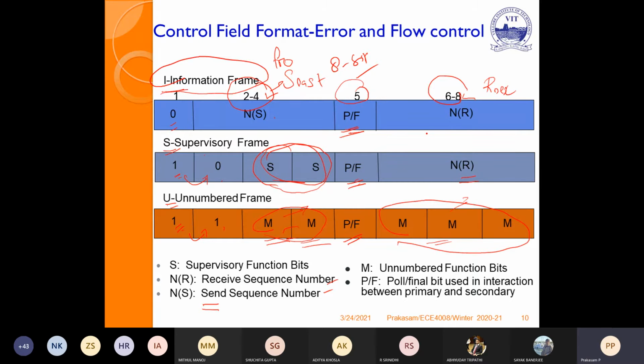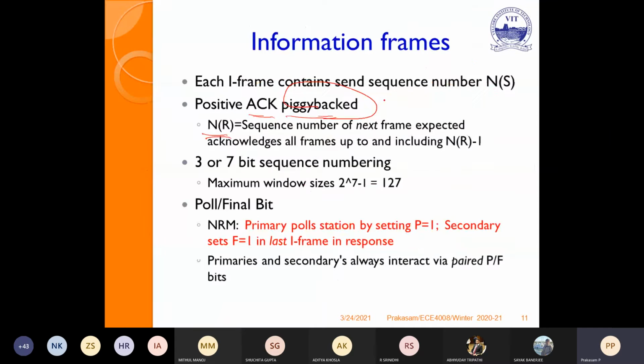So here we can represent from secondary to primary. If the NR is 1, up to frame 0 I have received, and I am waiting to receive 1. So there is no need for using a supervisory frame for acknowledgement. Even using the information frame, by means of the piggyback concept, it contains the frame plus the acknowledgement. Using the piggyback you can acknowledge the positive.